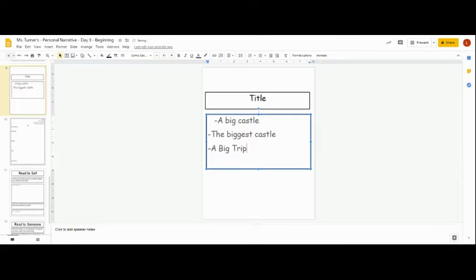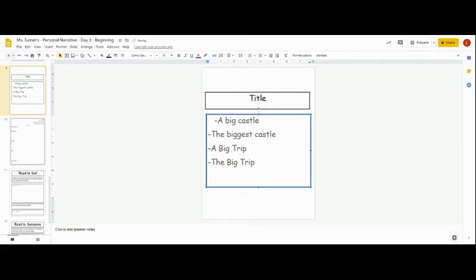A big trip could be the name, right? Because if I say a big trip, I'm not telling my readers where we went, or I'm not telling my readers what we did. I could put the big trip, or I could put a couple more examples.